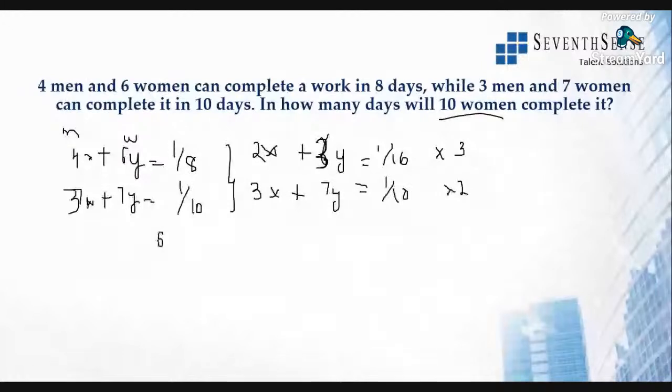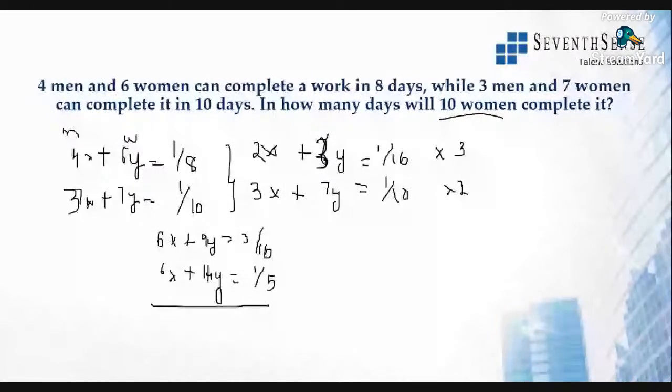So this will be 6x plus 3 3s are 9y is equal to 3 by 16. Then 2 3s are 6x plus 7 2s are 14y, that is equal to 2 by 10, which is 1 by 5. All right. Now we need to calculate how much 10 women will do.